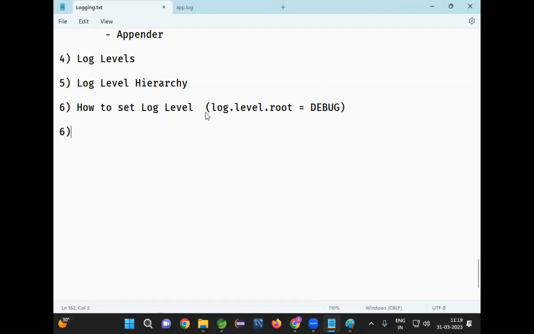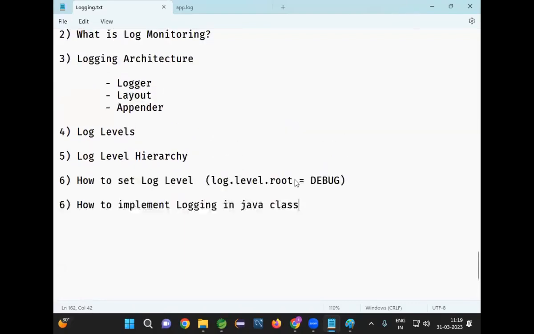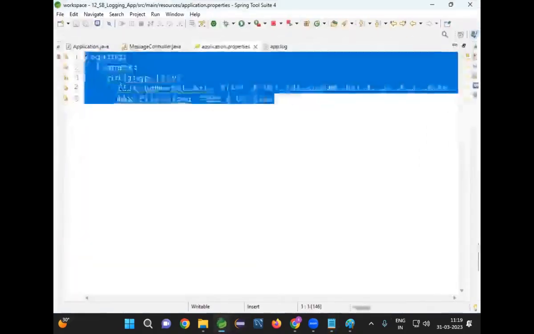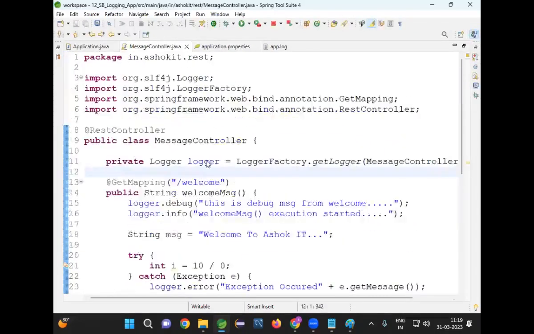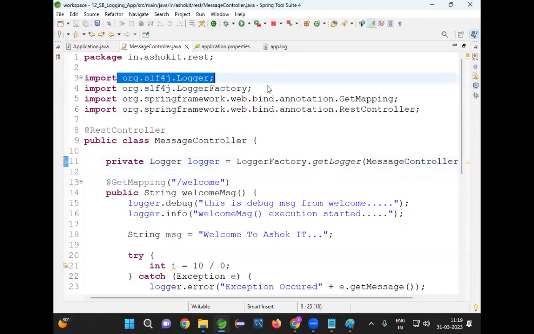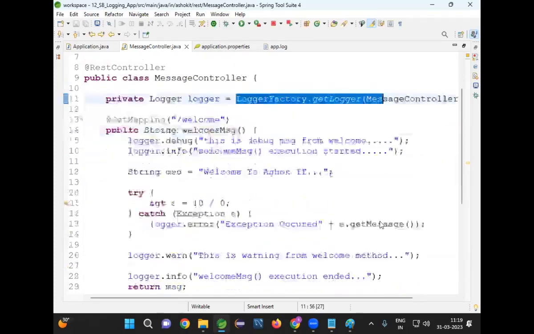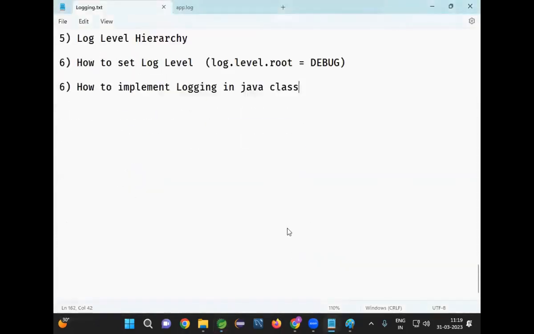Then next one, we understood how to implement logging in a Java class. Do you know how to implement logging in the Java class? Here we are getting the logger factory. How am I getting it? LoggerFactory.getLogger, from the SLF4J package, we are using it to get the logger object. Once we got this, we understood how to implement logging in the Java class.